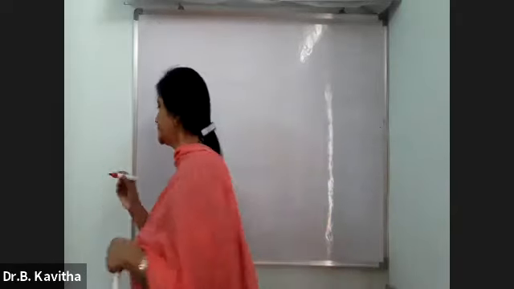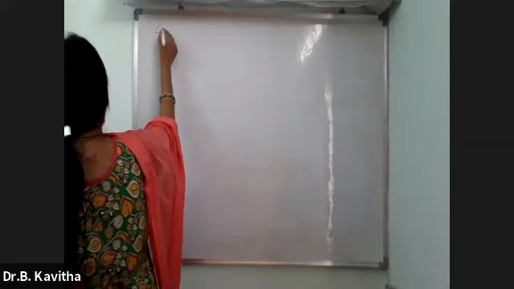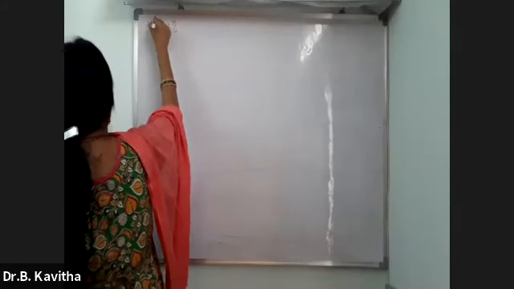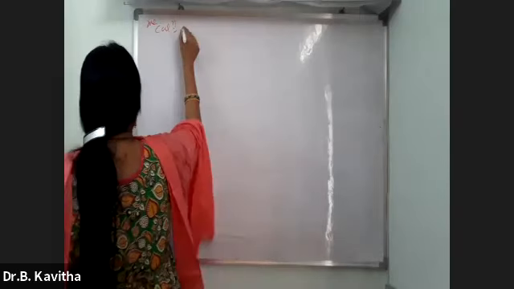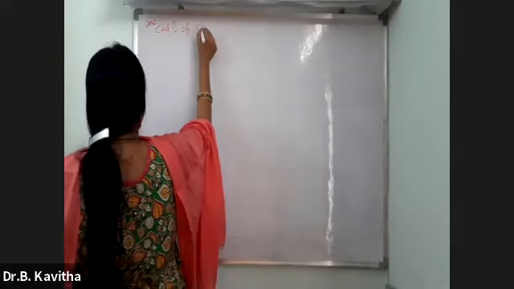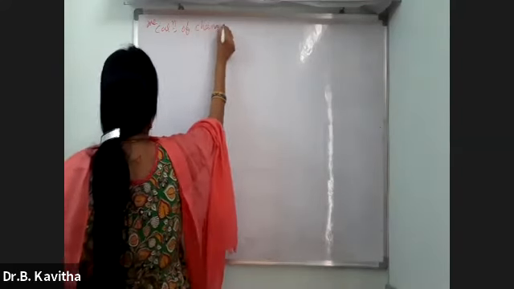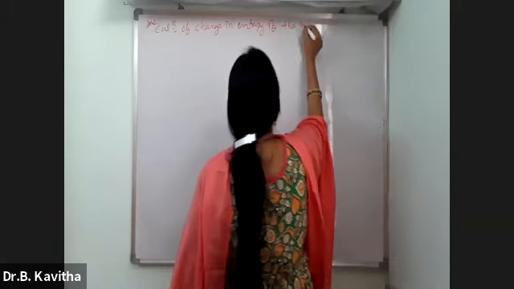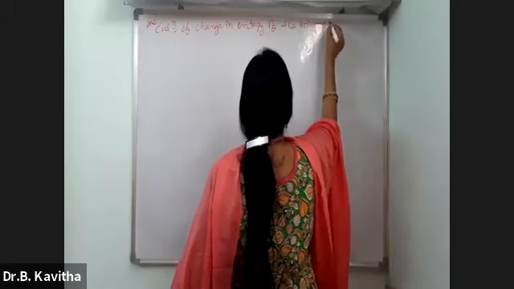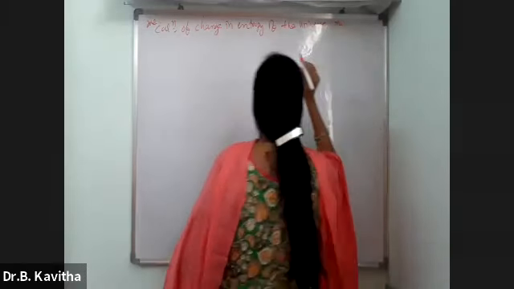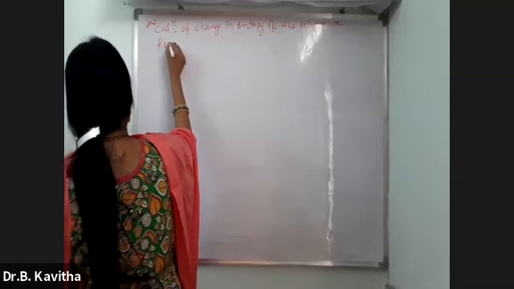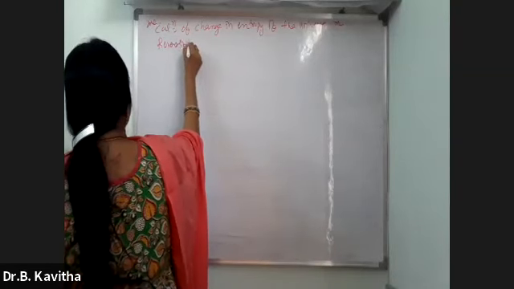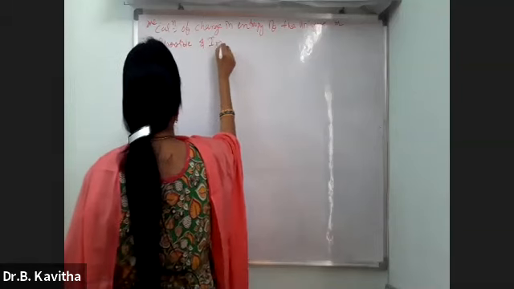Okay. A very, very important one. I think till now nobody knows about this one. Calculation of change in entropy of the universe in reversible and irreversible processes.